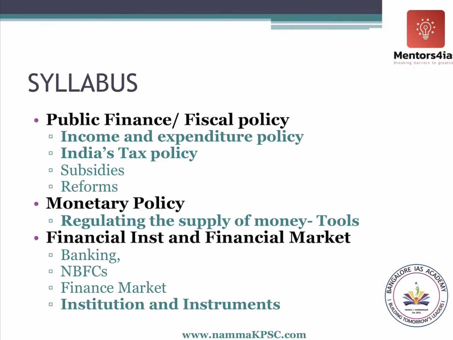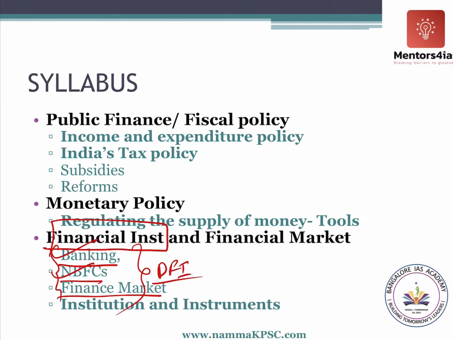the next chapter we will be discussing is financial institutions. In financial institutions, we will have to discuss banking, NBFCs, and financial markets. There's one more, DFI, Development Financial Institutions. So banking, NBFCs, and DFI, three types of financial institutions are there. So what are these financial institutions? Now let's try to understand it in simple words again.